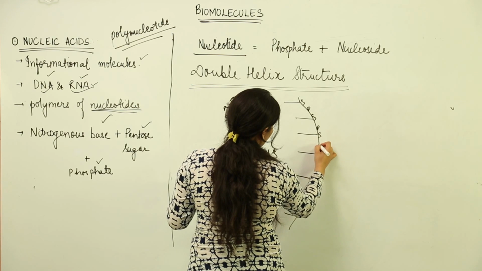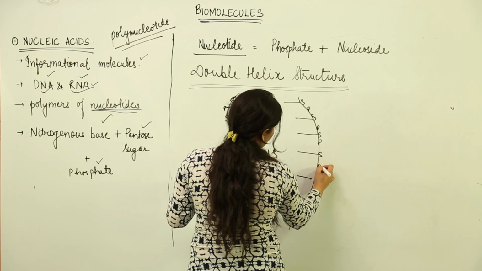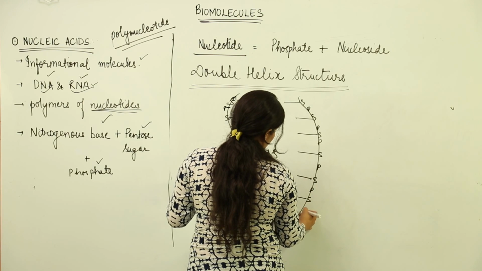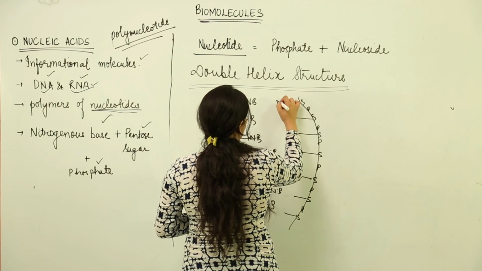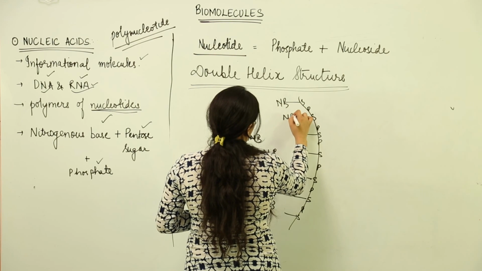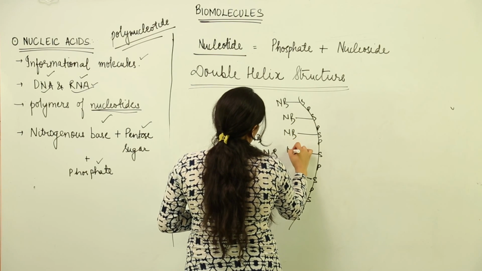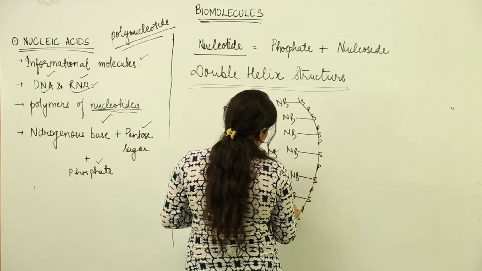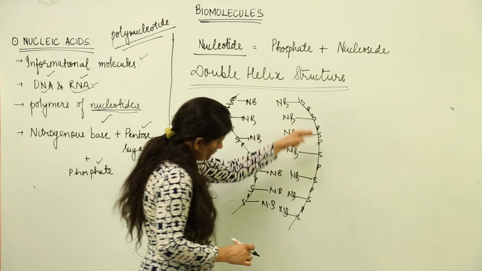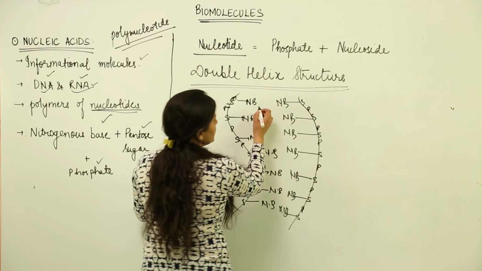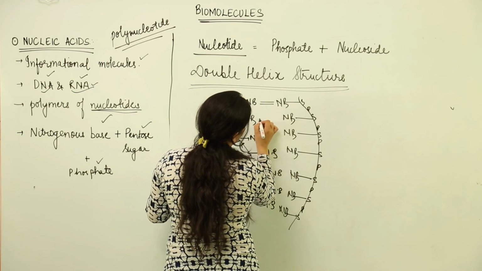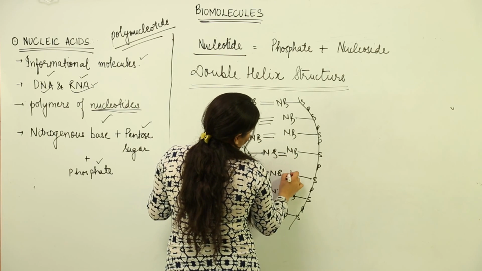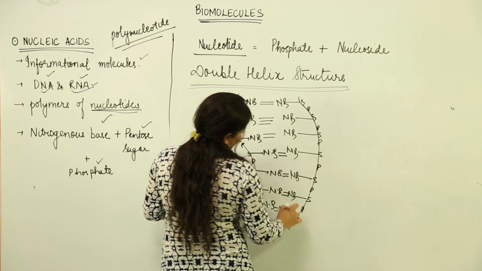So what we see over here is that two nucleotide chains are present in close proximity to each other, and when these nitrogenous bases come in contact with each other having opposite orientation of the another nucleotide strand, there is formation of hydrogen bonds depending on the type of nucleotide or the nitrogenous base which would be present.